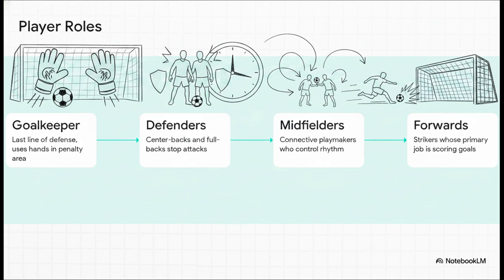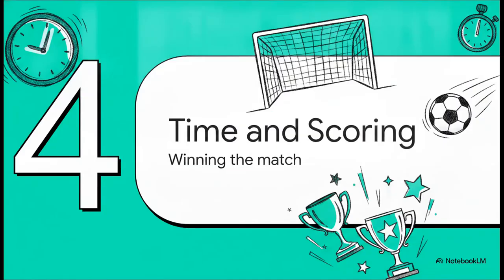Step 2 builds out the defense, your center backs and fullbacks acting as stoppers. Step 3 brings in the midfielders, right? These are the playmakers connecting everything and controlling the rhythm. And finally, Step 4. The forwards, the strikers whose whole job is burying the ball in the back of the net. And how a manager stacks these layers, like your classic 4-4-2 or maybe a punchy 4-3-3, is what we call their tactical formation.